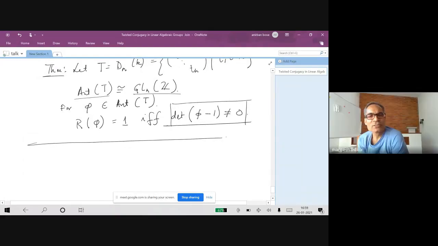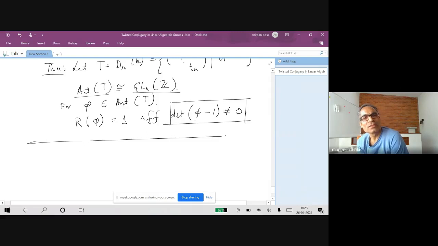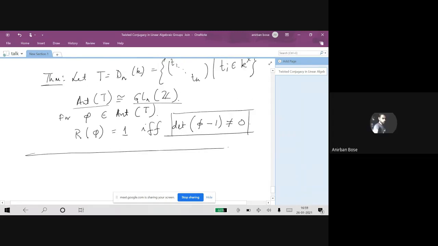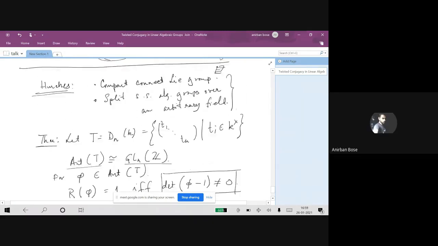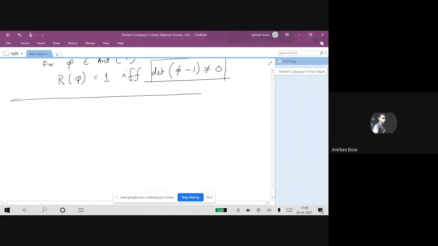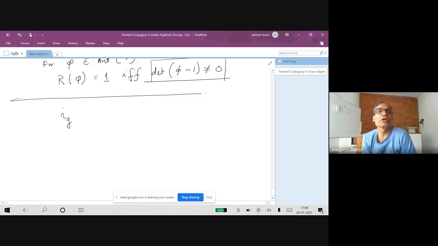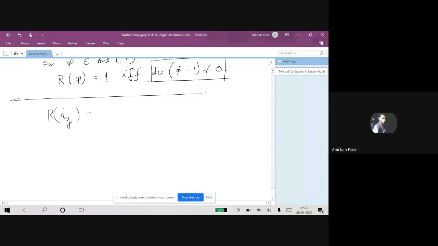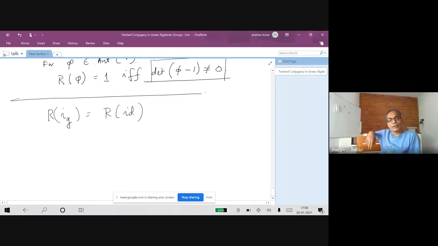If the group has no diagram automorphisms, what does the theorem say? If the group has no diagram automorphisms, then obviously, in that case, it will be inner, right? So we will be only concerned with the maps of this kind, the inner automorphisms. Then this R value will be as good as R of the identity map. Correct. Because of that basic result.